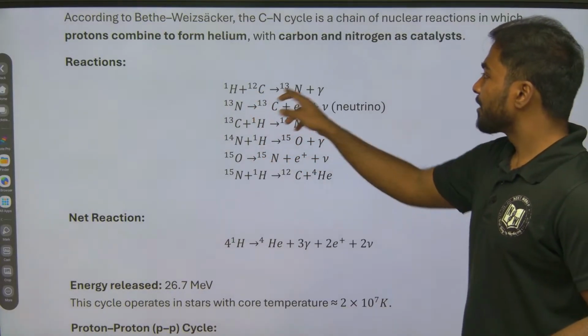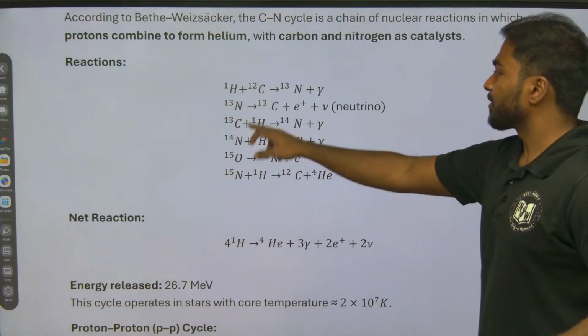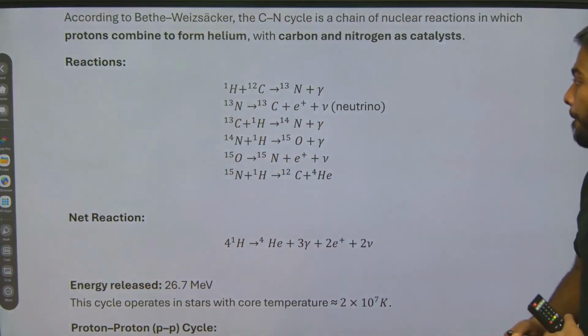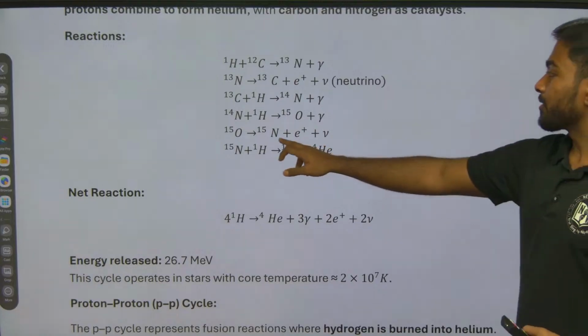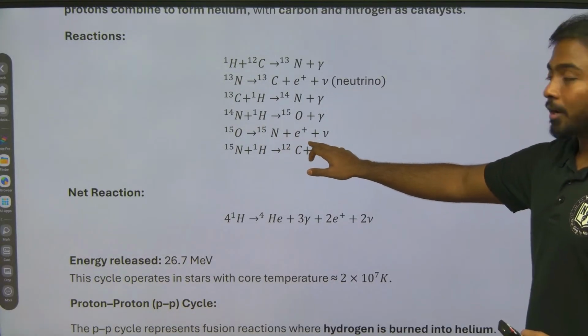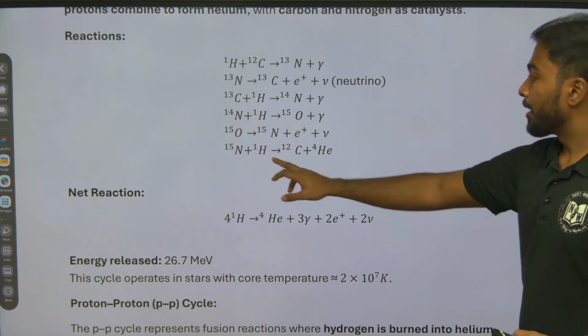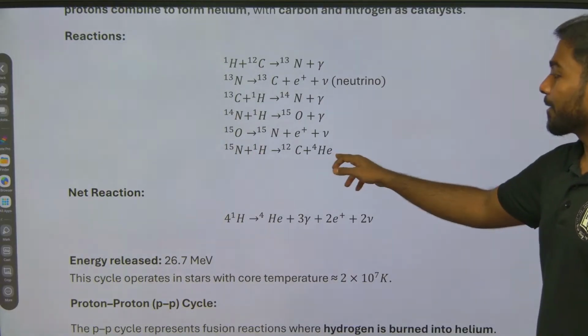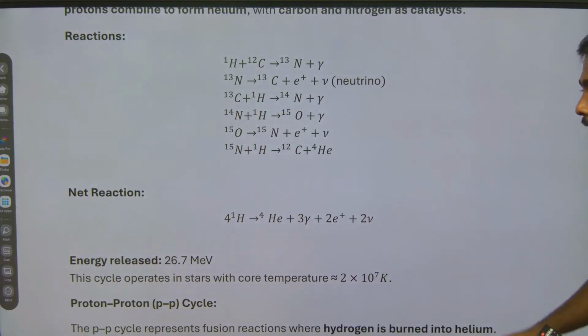Obviously N plus H gives O plus gamma. O plus H also gives N plus gamma, right? No. So O gives that N plus proton plus neutrino. N plus H, which is nothing but C plus helium, right?